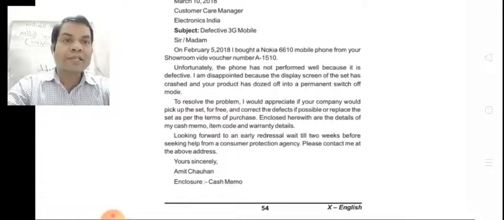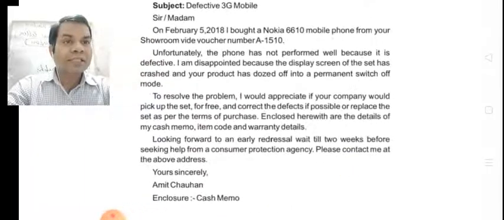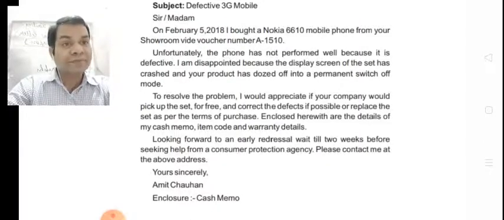I am disappointed because the display screen of the set has crashed and your product has dozed off into a permanent switch off mode. To resolve the problem, I would appreciate it if your company would pick up the set for free and correct the defects if possible, or replace the set as per the terms of purchase. Enclosed herewith are the details, my cash memo, item code and warranty details.